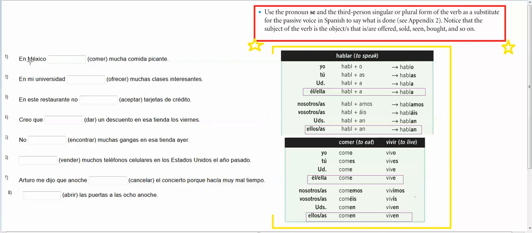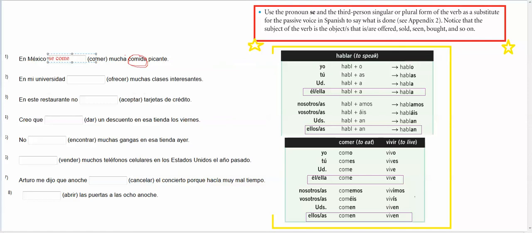So here we have, en México, comer mucha comida picante. So what we're saying is, in Mexico, a lot of spicy food is eaten. So what's being done is, or what's being eaten is a lot of spicy food. So what you're going to put here is in Mexico, because you're going to make your verb agree with the object, what's being eaten, which is, well, a lot and picante describe it, but it's basically the food. And since food is singular, then you're going to keep this singular, and what you would write is in Mexico